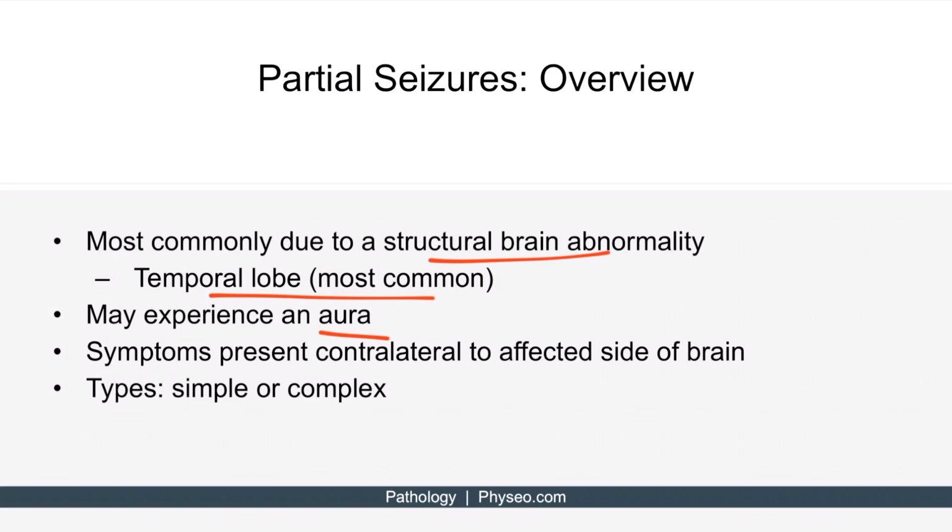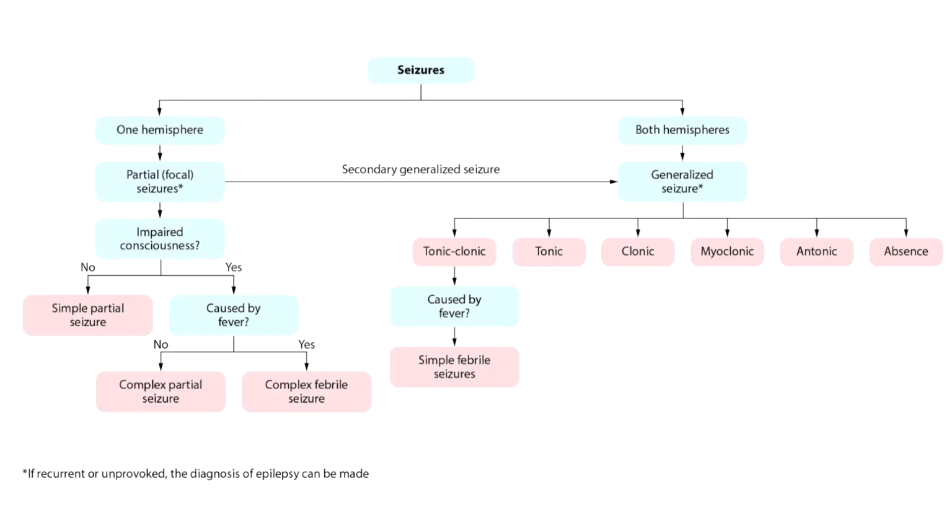Because the seizure is focal or affects only one side of the brain, symptoms therefore usually only occur on one side of the body, usually contralateral to the affected side of the brain. So for example, if the left brain is affected, the right arm or right leg may be involved in the seizure. Partial seizures are described according to whether there is an impairment of consciousness, and there are two types of partial seizures, simple or complex. So if we return to this diagram, we can see simple and complex. With simple partial seizures, consciousness is not impaired, so no impaired consciousness. With complex partial seizures, the consciousness is impaired, so yes.